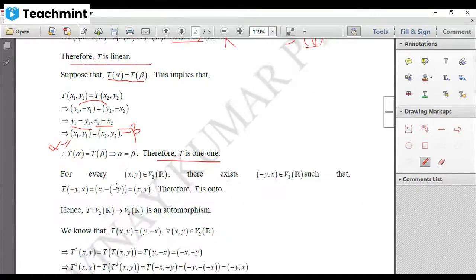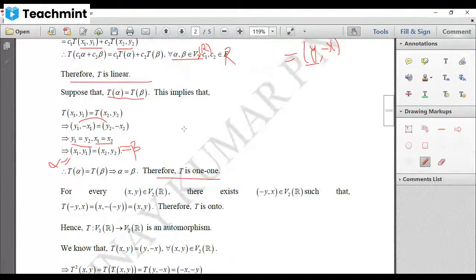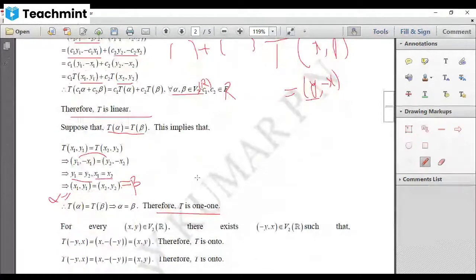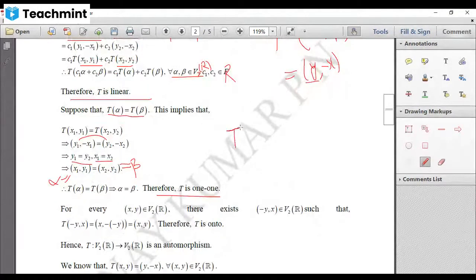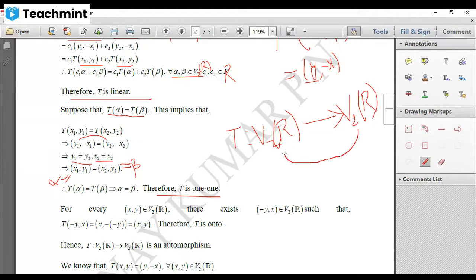Next, we have to show this mapping is onto also. That is, every element of codomain, T from V2R to V2R, we need to show that every element of codomain will have image in domain.